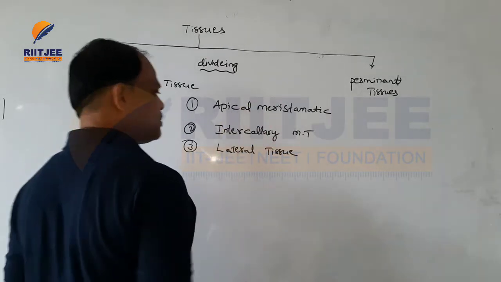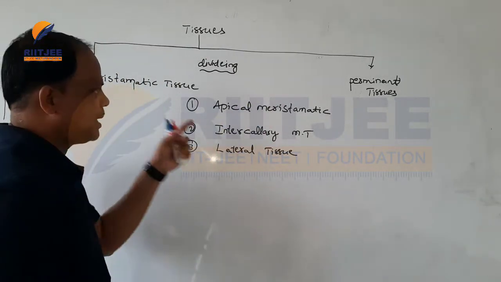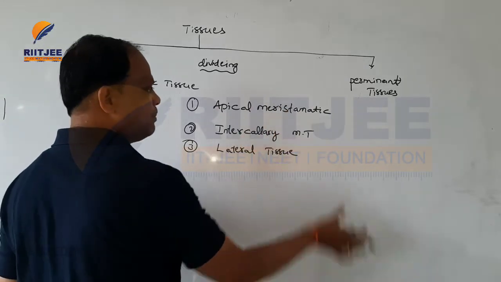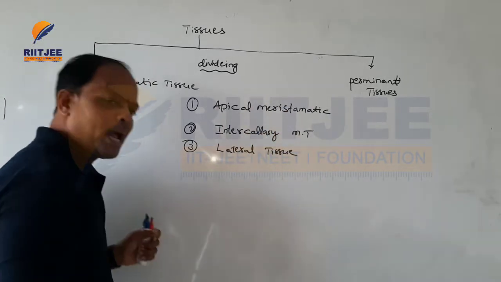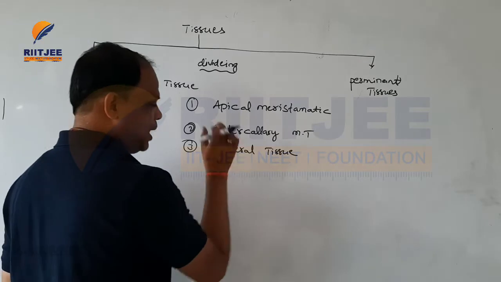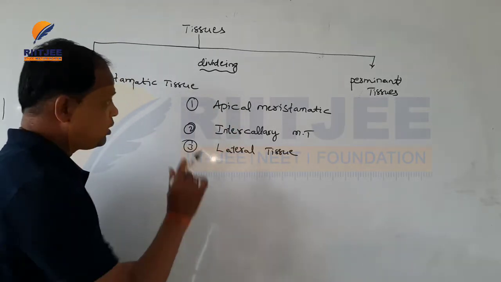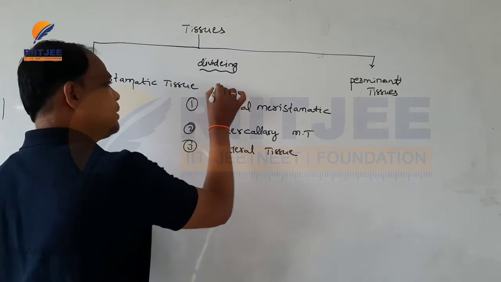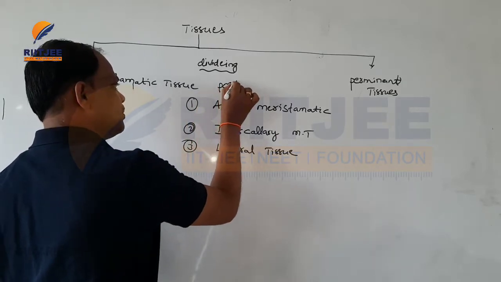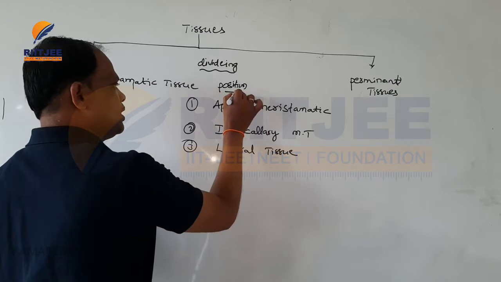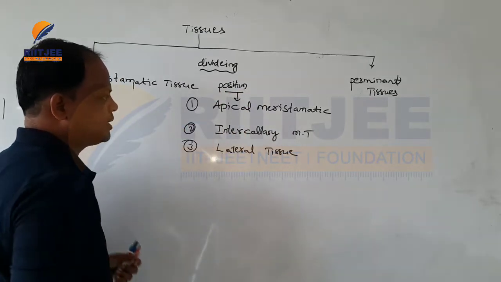These are the three types of meristematic tissue. These are divided based on the position of the tissues.